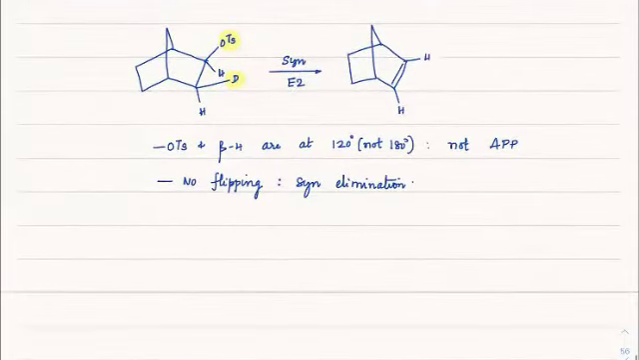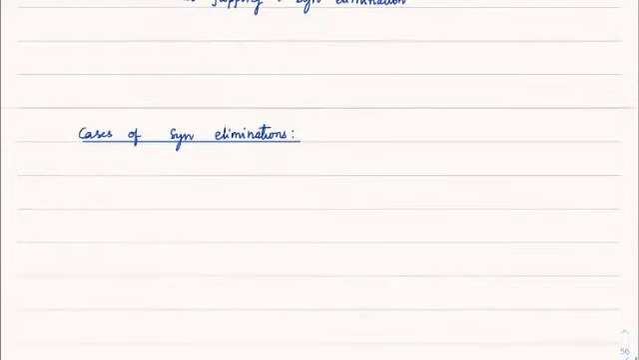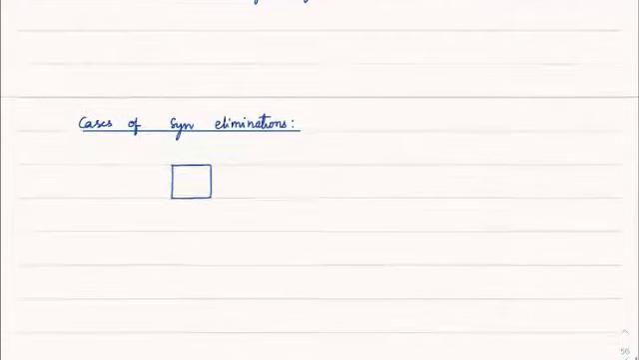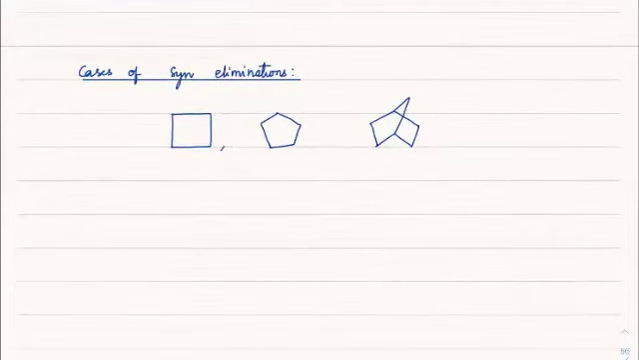In which cases normally do we see syn eliminations? If you check out cases of syn eliminations, I'm only talking about the cyclic forms. So the cyclic form, if you have cyclobutane, or cyclopentane, or bicyclo groups anyway like this, here syn elimination is most favored.